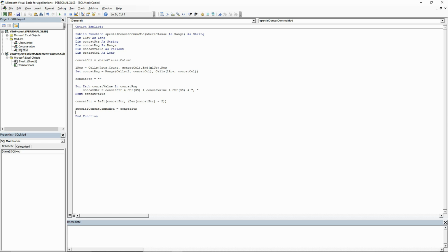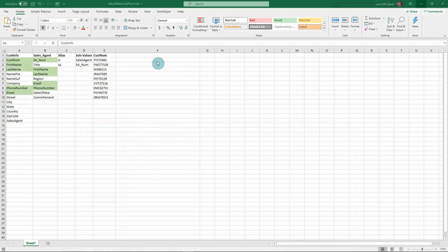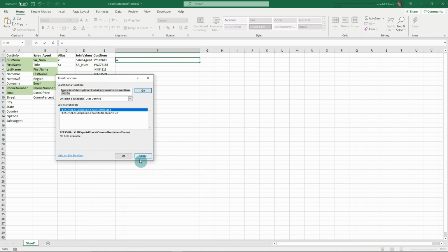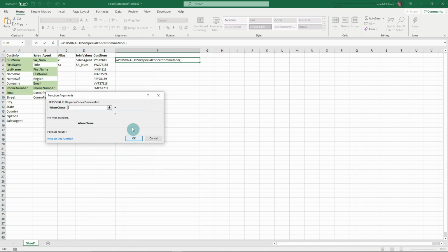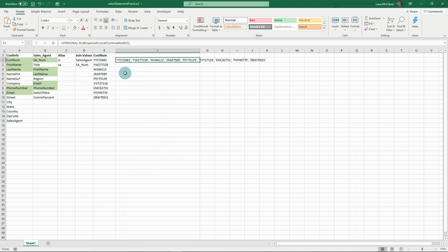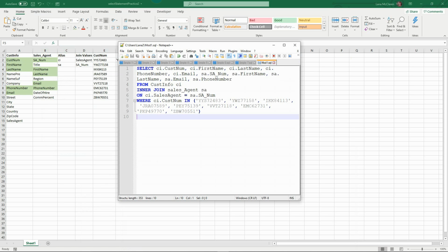We will save this function, and in Excel, we will go and open the function options. We're in the user-defined functions. Click on our function and select a cell in the where clause column. We can see a preview of our product. So we'll click OK, and we have the list for our where clause. When we check this against our statement, it looks good.